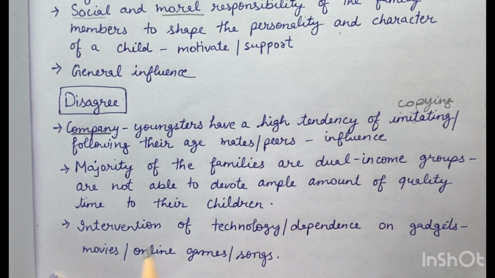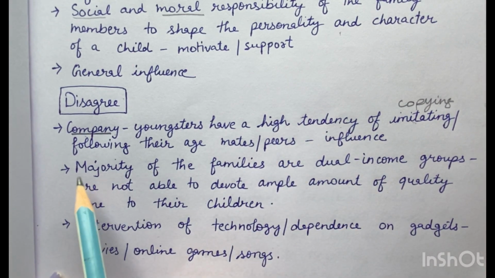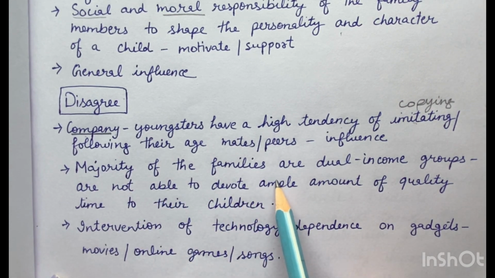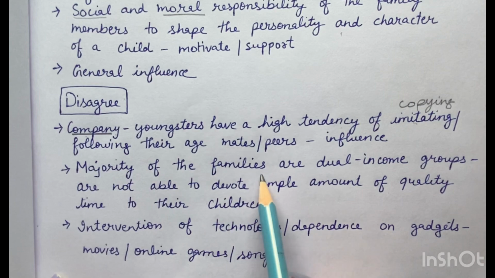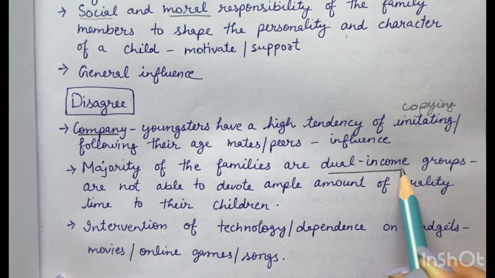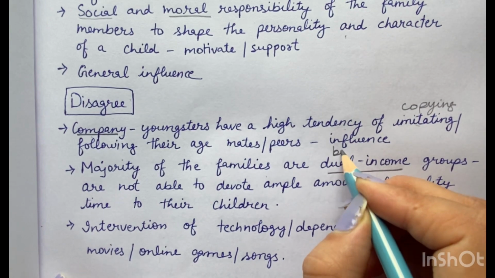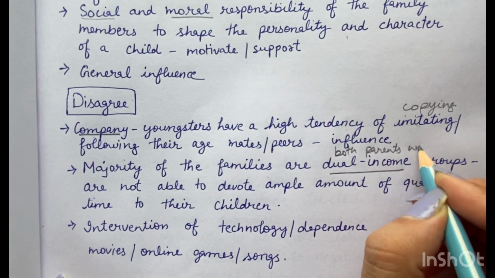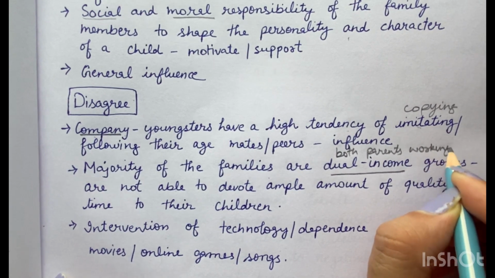Along with this, another point can be the majority of families. How can families have influence on youngsters' lives? As the majority of families these days are dual income groups. Dual income means both parents are working and they have a hectic life schedule.